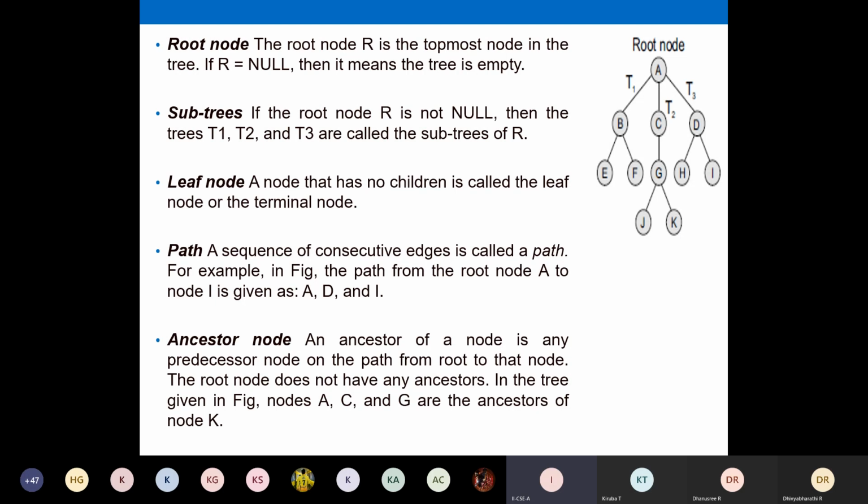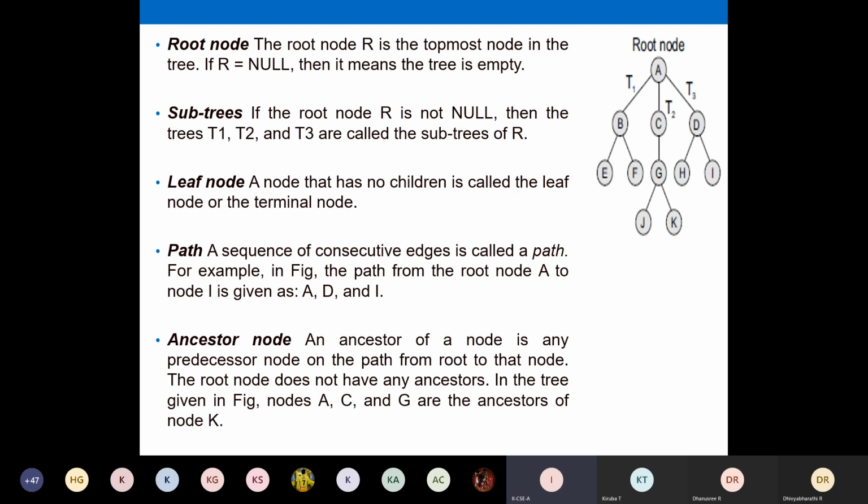And then ancestor node. The ancestor node of a node is any predecessor node on the path from the root to that node. That is, ancestor means which node comes before that node. For example, for B, the ancestor of B is A. You have to see the node in the previous level. That will define the ancestor. Here in your example, it is given that nodes A and C are ancestors of node K. For node K, what are all the ancestors? You can see what comes before K. You have G, C, and A. So they are all the ancestors of K.